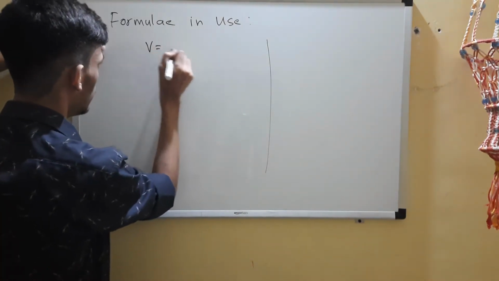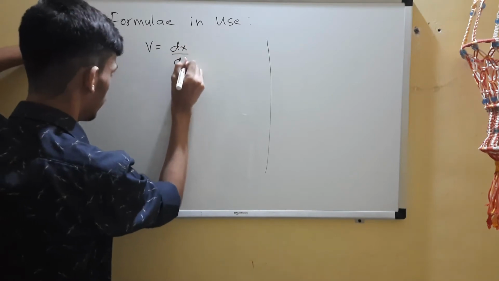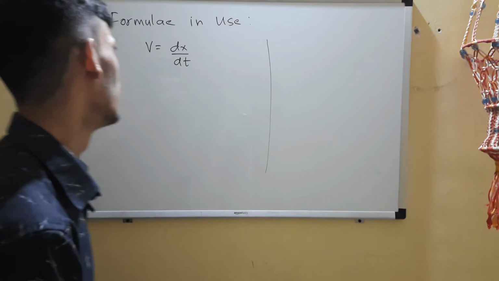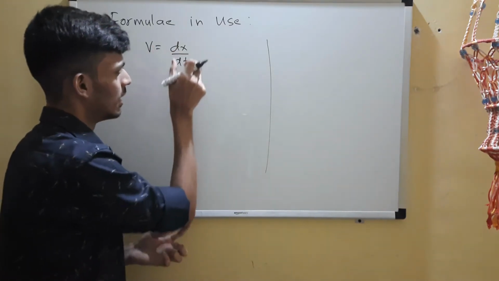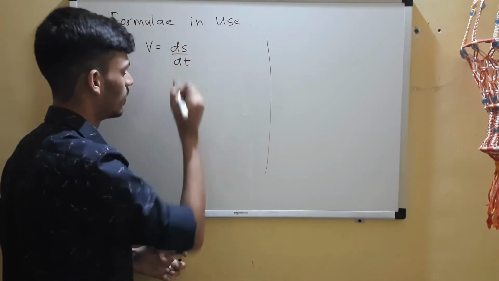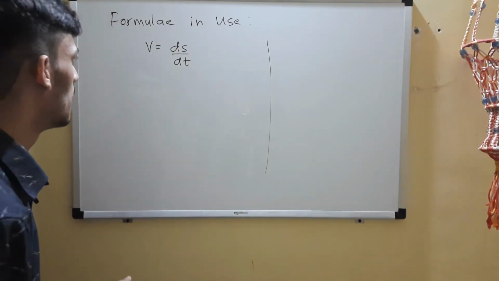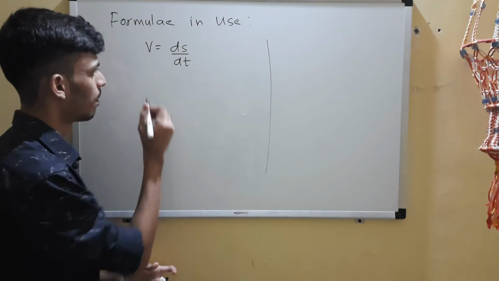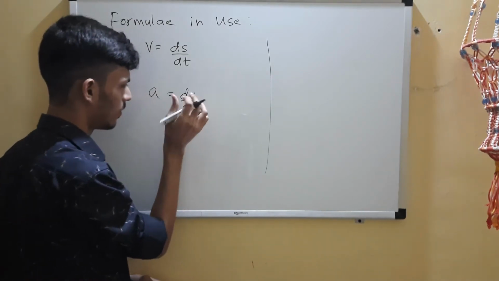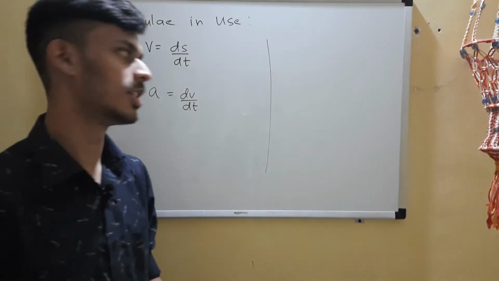So the first one is v equals dx by dt, the instantaneous speed, the small change in displacement, I'll say ds if you are comfortable with that, upon the small change in time. Similarly, a equals dv by dt, small change in velocity by small change in time.